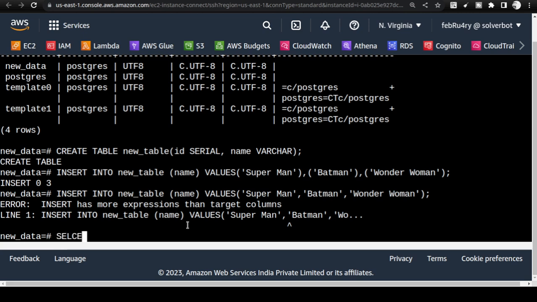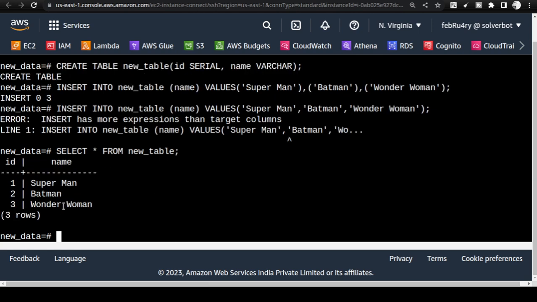So select star from new table. This is how you select from the table, and you press enter. You see that the 3 names are entered here, and this ID is getting populated automatically because I selected the serial type. The column type is serial.